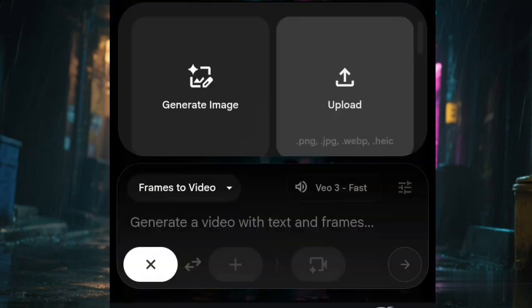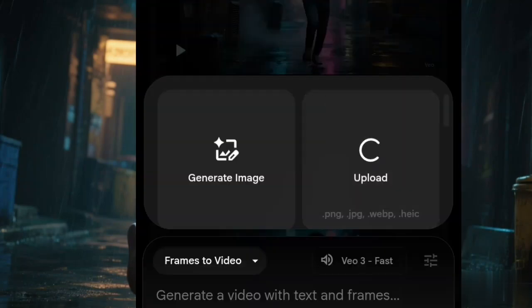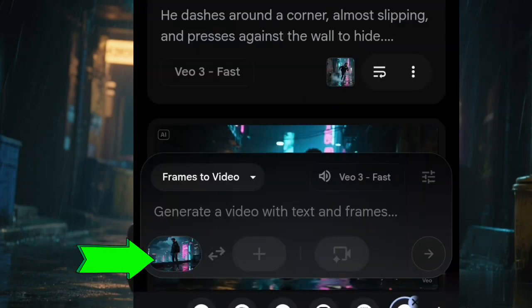Over here, I pick my pictures. You can see them there, and it's uploading. It will come up this way. You just touch crop and save. So once it's loaded, it will appear somewhere down here. So you just give it a little time to upload. And now here it is. You can see our reference image is here.